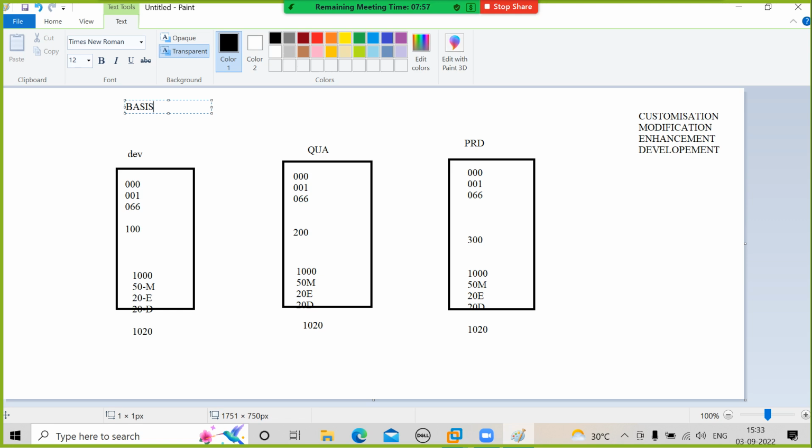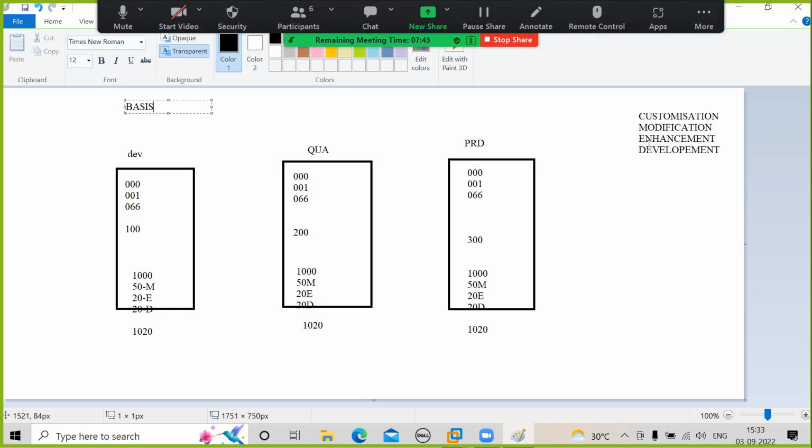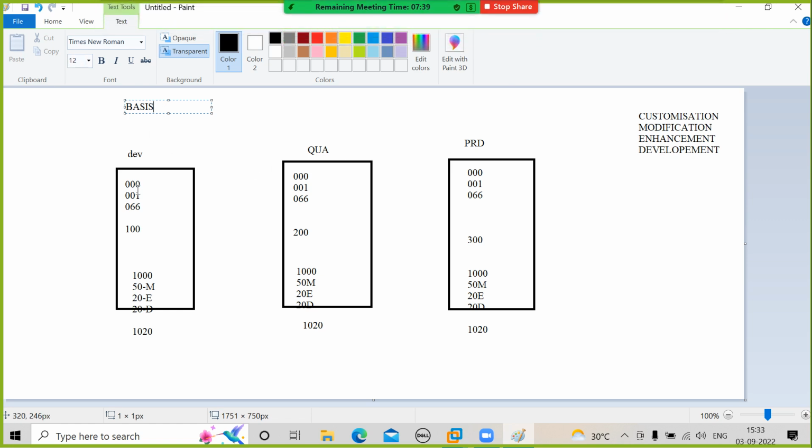Do you need any basis person in the development system? In the development system, developments happen, customization happens, modifications happen, and enhancements happen. Who will do all these things? ABAPers, right? Then, do you need basis people in the development system?